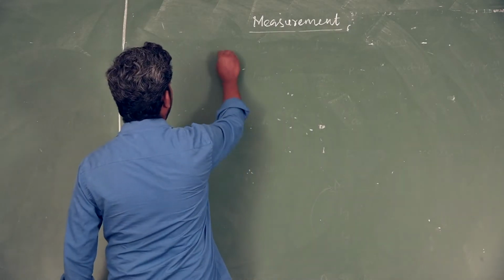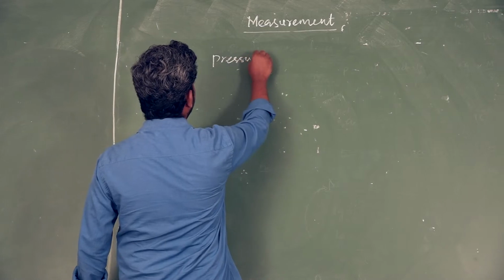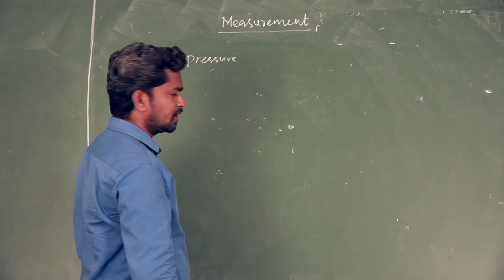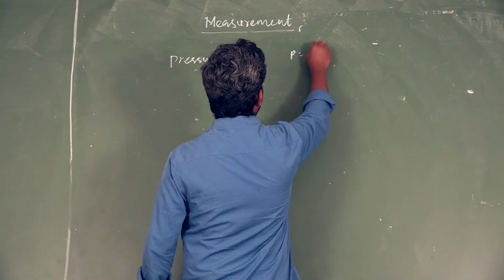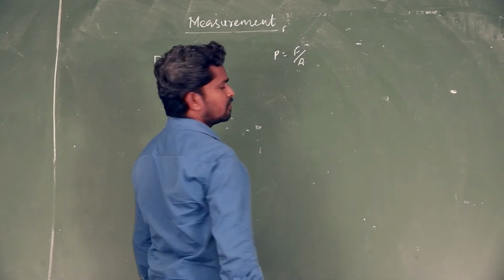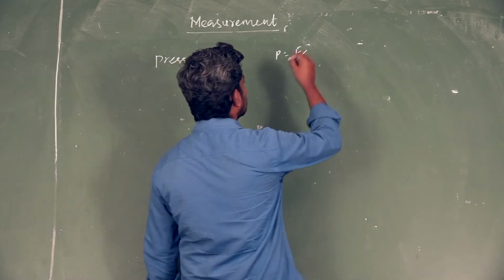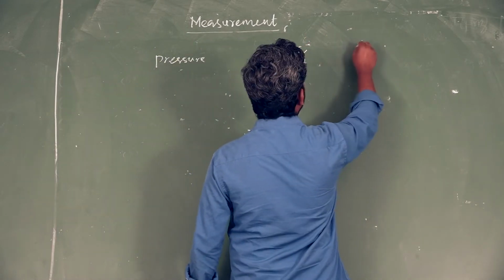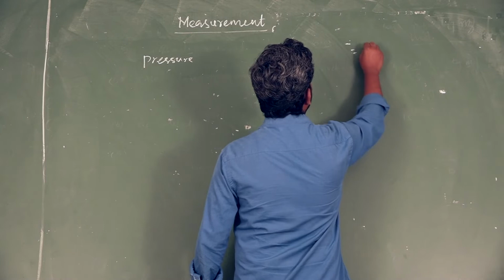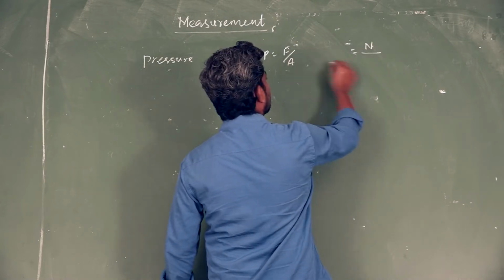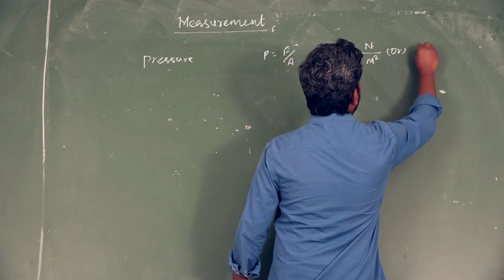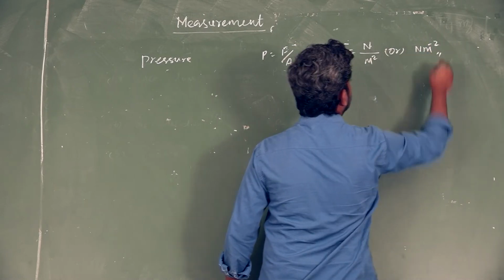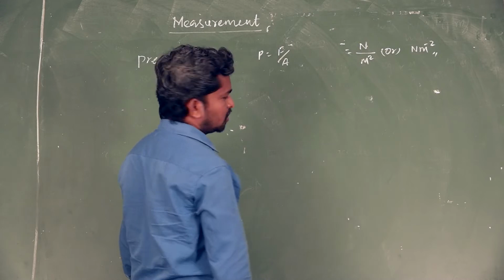Next is pressure. Pressure is another derived quantity. What do you mean by pressure? The formula: pressure is equal to force by area. You know well, what is the unit of force? The unit of force is Newton. What is the unit of area? Meter square. So Newton per meter square, or Newton meter minus 2. This is the unit of pressure.